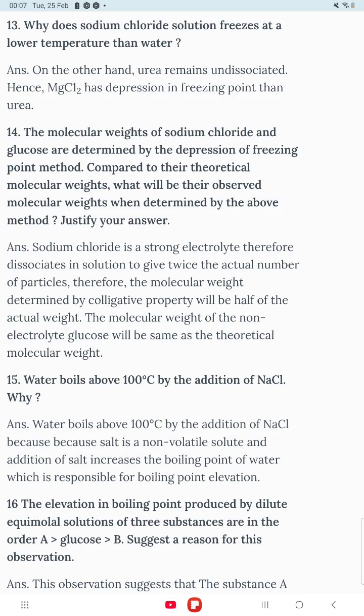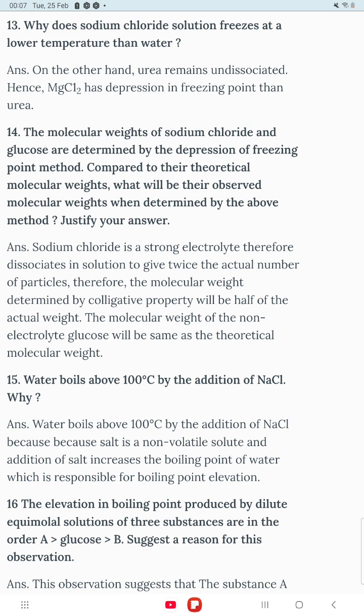Question number 14, student. The molecular weights of sodium chloride and glucose are determined by the depression in freezing point method. Compared to their theoretical molecular weight, what will be their observed molecular weight when determined by this method? Justify. Substances are either associating or dissociating. Sodium chloride is going to dissociate.